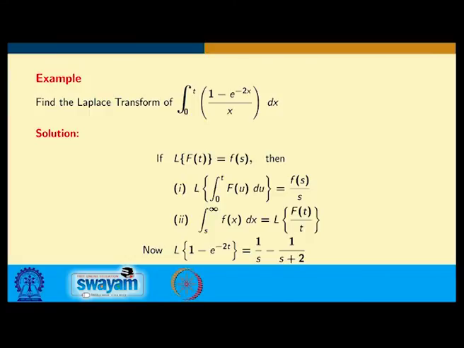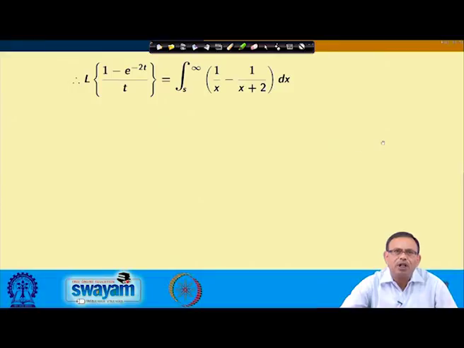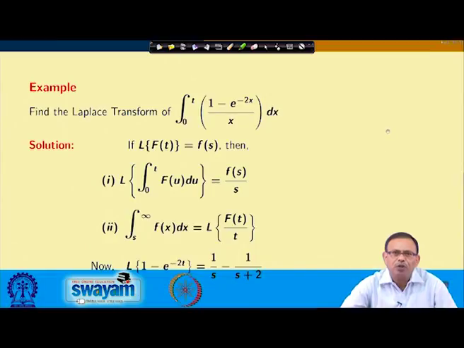Now, the Laplace transform of 1 minus e to the power minus 2 t I can very easily find: 1 by s minus 1 by s plus 2. So, the Laplace transform of (1 minus e power minus 2 t) by t will be, from the formula, the integral from s to infinity of that earlier function, 1 by s minus 1 by s plus 2.